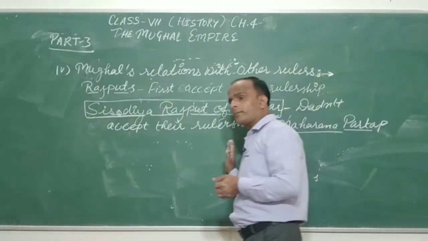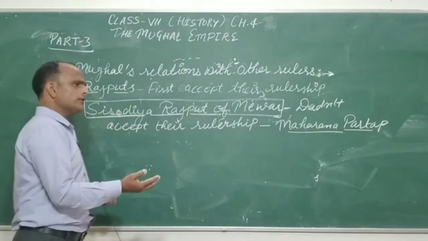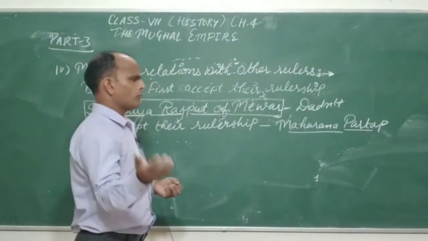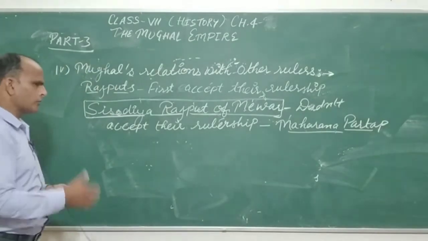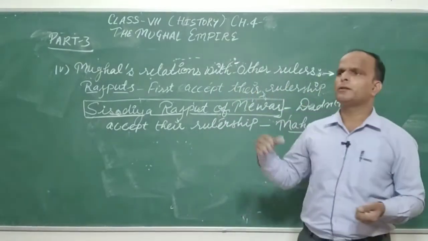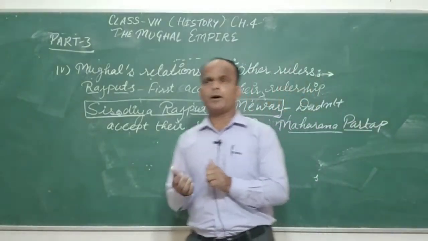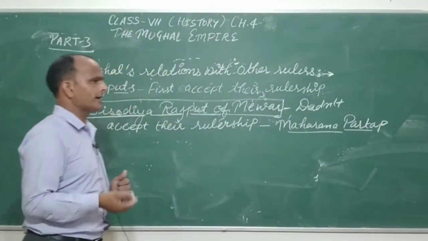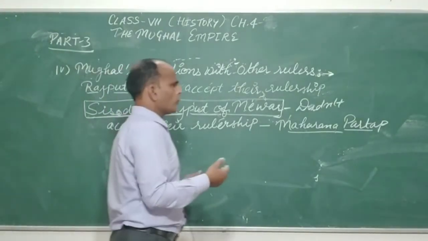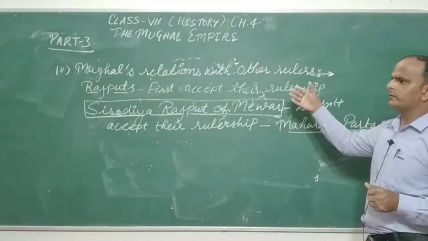This balancing, defeating and giving the kingdom or province back, or giving a respectable position, was not kept up by Aurangzeb. You know that Aurangzeb insulted Shivaji Maharaj when he came to accept his ownership. So this tradition did not continue in the time of Aurangzeb.